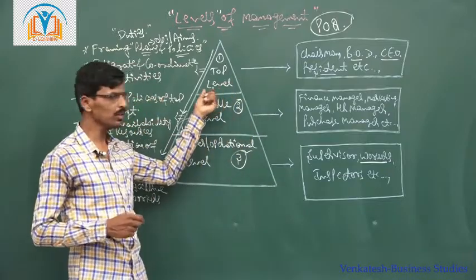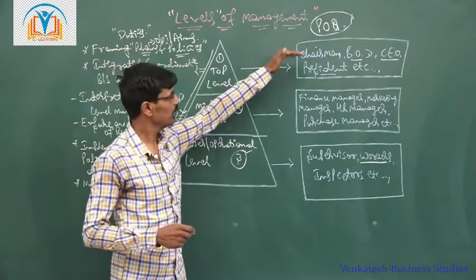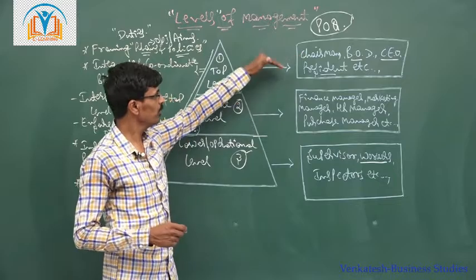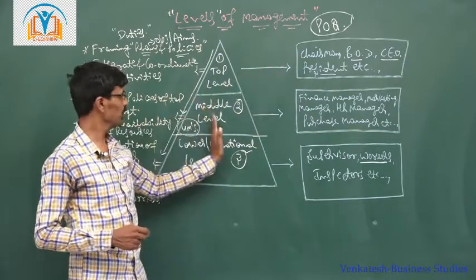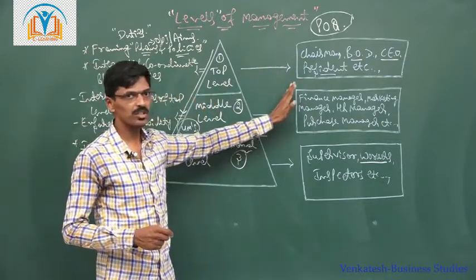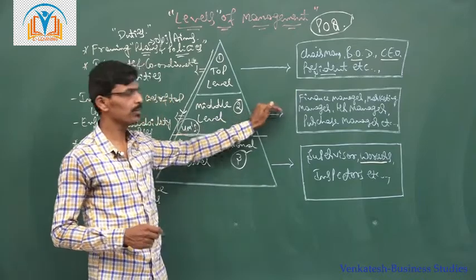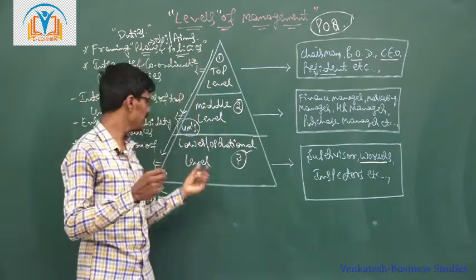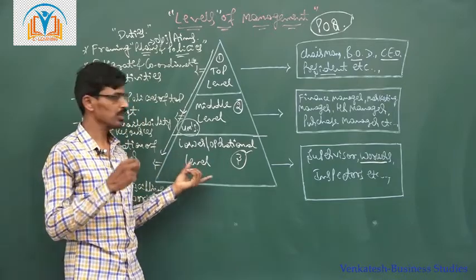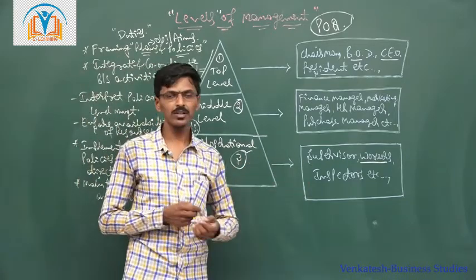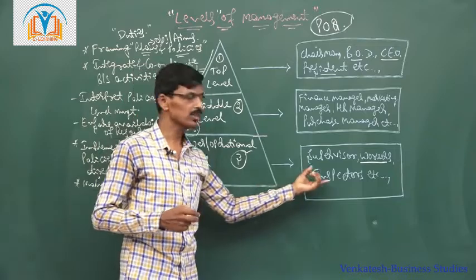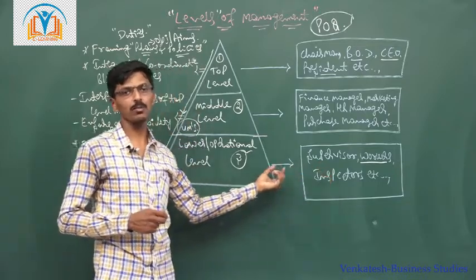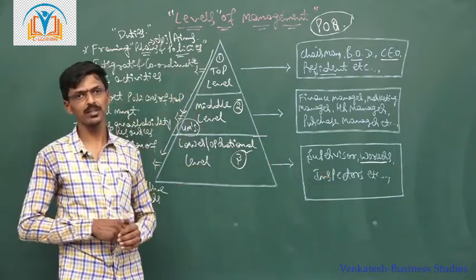In top level, chairman, board of directors, CEO, president will be there. In middle level, financial manager, marketing manager, HR manager, purchase manager, production manager will be there, and in lower level management, supervisors, workers, quality checking inspectors, etc. will be at the operational level of management.